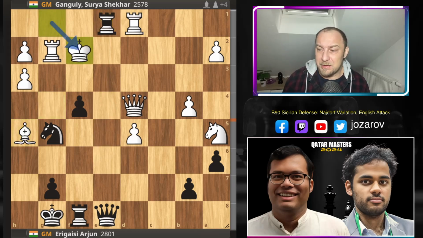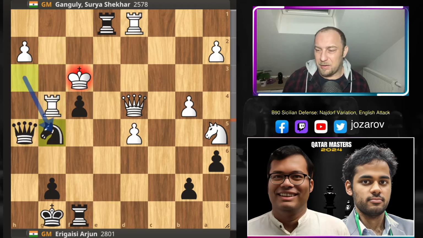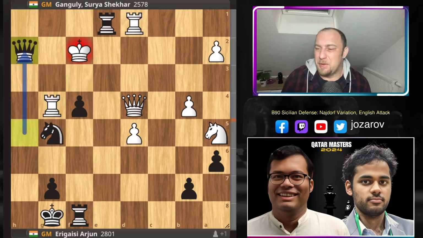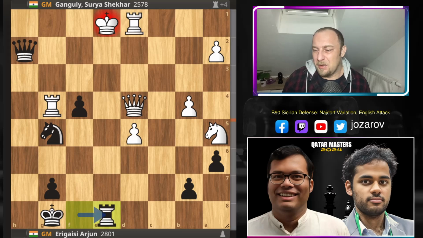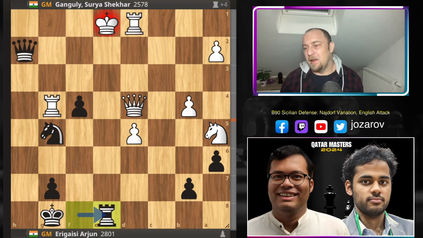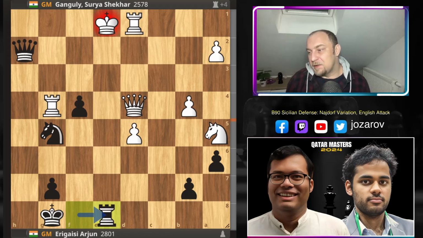You're trying maybe to escape, but then knight to h3, look at this, queen to h5, look at this, now knight to g5. The position is simply so crazy. Look at this, the check is coming, and this is a position that you can resign after a couple more moves. So this is not working.